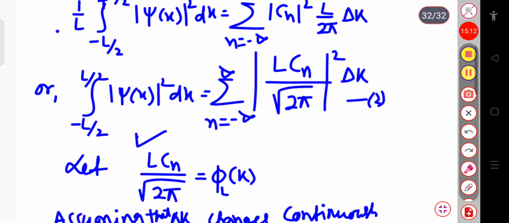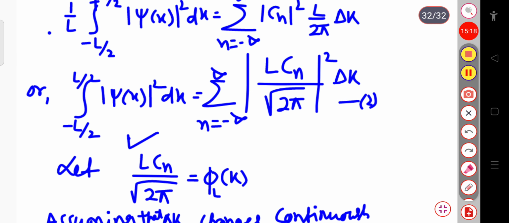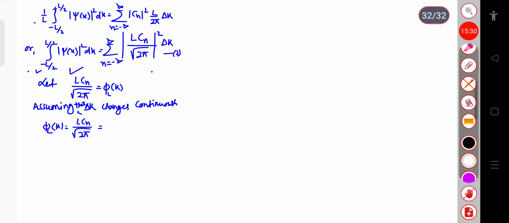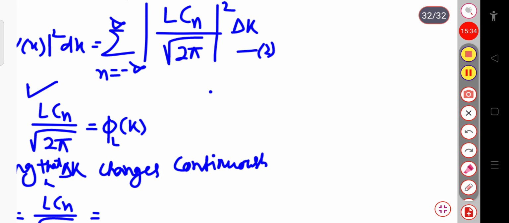This becomes the square root of this, because here we are calculating L Cn by root over 2 pi. Here is the L Cn by root over 2 pi modulus square. So if I take the square root of this, then this will be the integration over psi x dx. Also we can write it here.